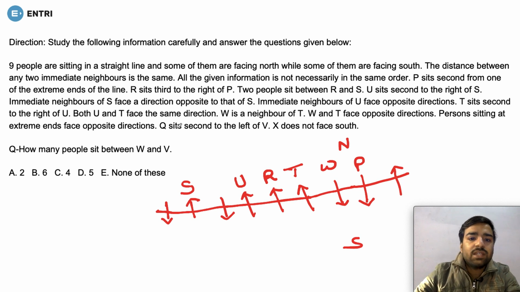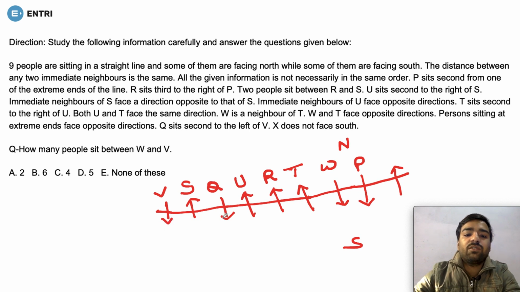This is also done. Q sits second to the left of V. So if this is V, this means Q would be this, because if V is sitting in this direction, then the left would be this. But if V would be here, then left cannot be this, left would be this direction, isn't it? So this would be the correct sequence.